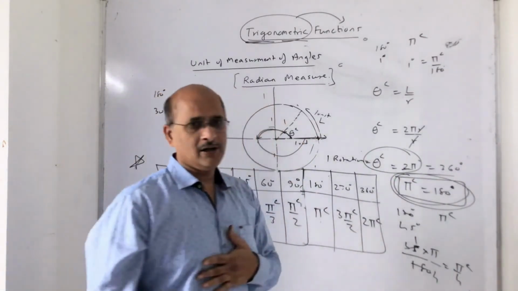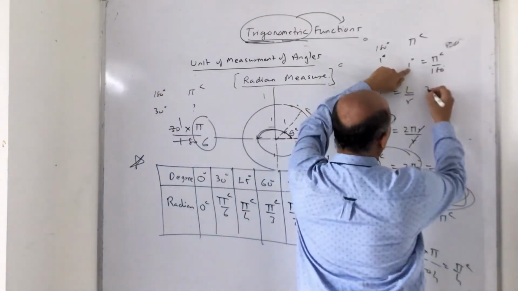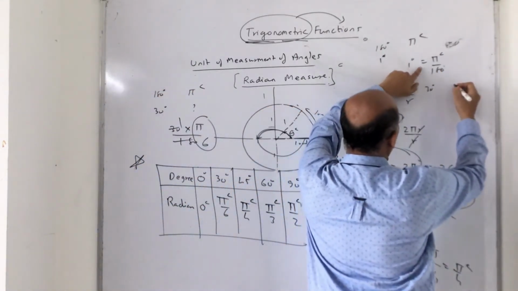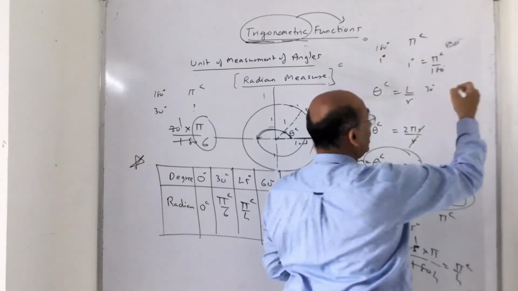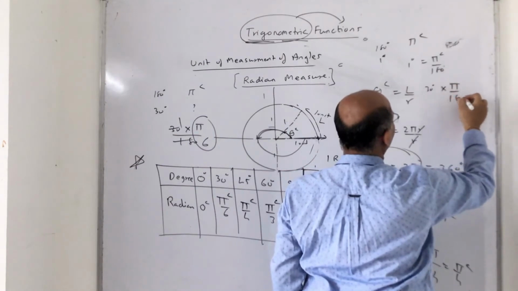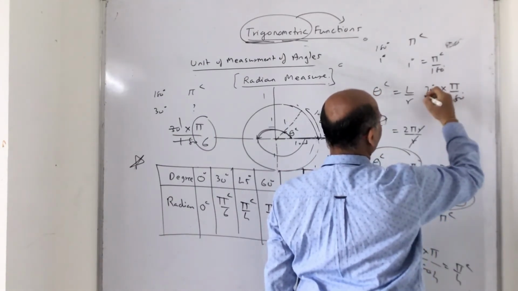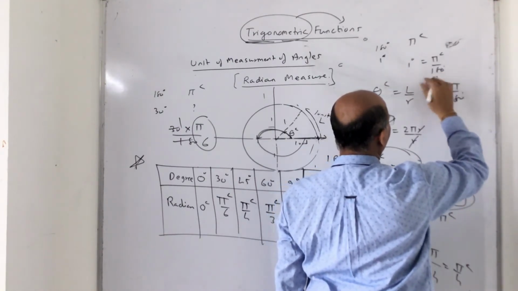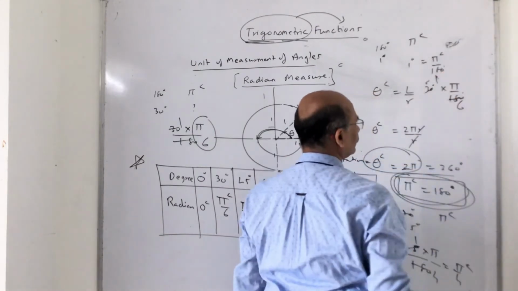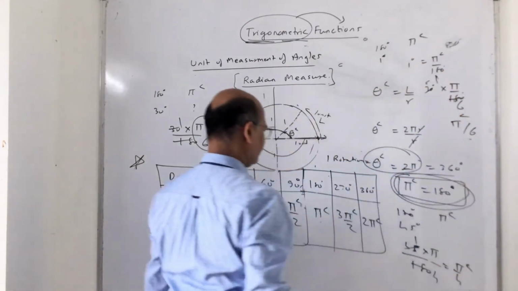Suppose I want to find 30 degrees, how many radian? 1 degree is pi upon 180. So 30 degree will be what? 30 into pi by 180, because this is 1 degree. So 1 degree into 30 degree, 30 into pi by 180. So 30 ones are 30, 30 sixes are 180. So what I did? 30 degree is nothing but pi by 6 radian.